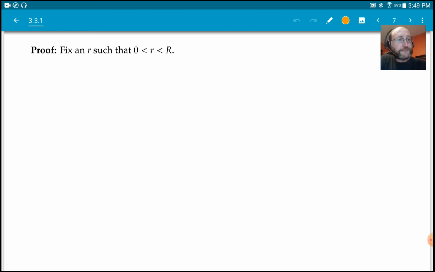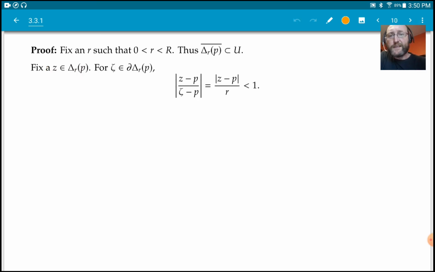So fix this little r, any little r, just as long as it's smaller than capital R. One thing that it means is that the whole closure of the little r disk is contained in the big R disk, so it's contained in U, meaning the circle is contained in U. That allows us to apply Cauchy. So let's fix a Z inside this little disk, and let's look at zeta that are on the boundary of this disk, on the circle of radius r.